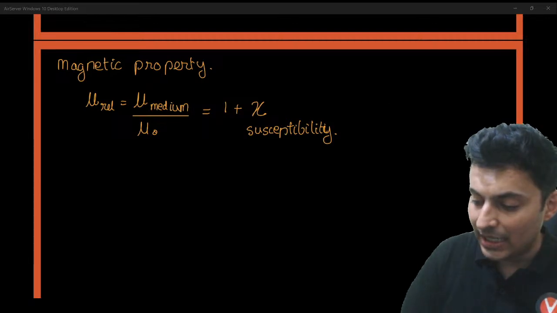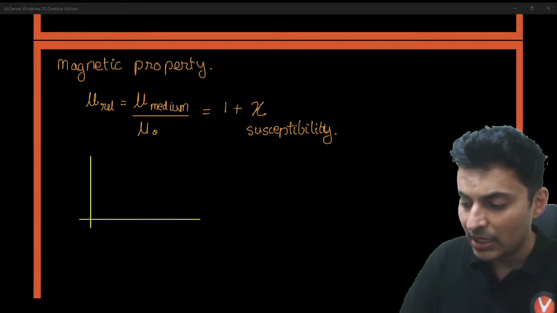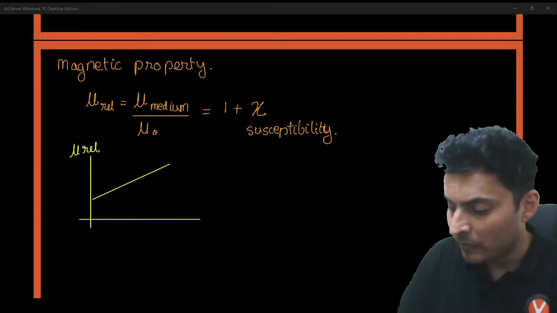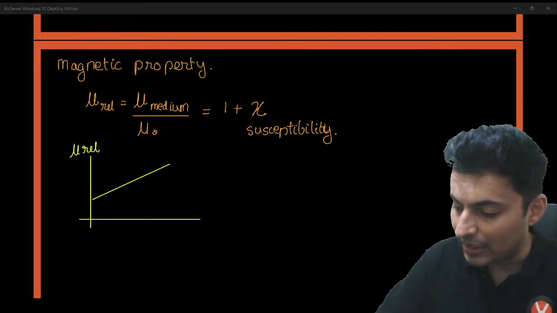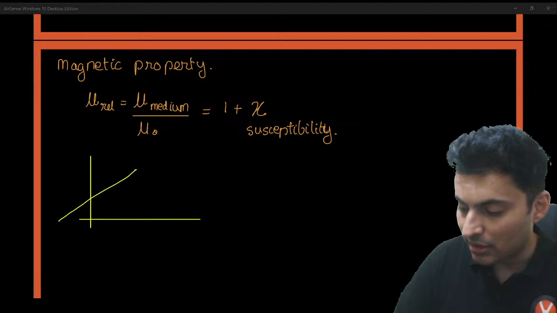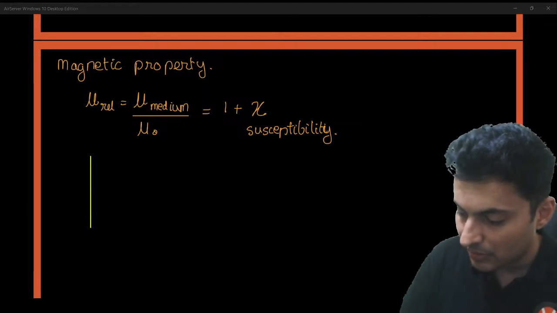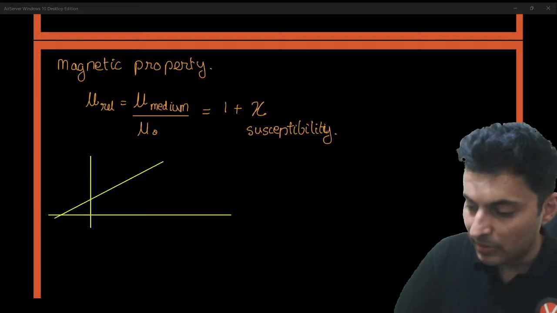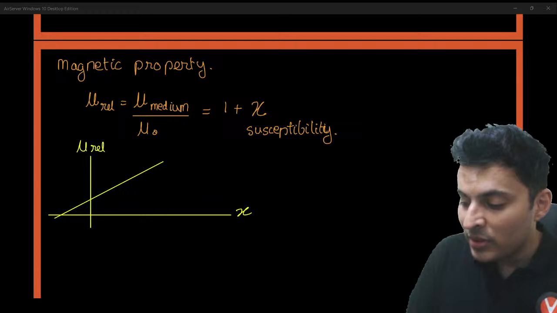You should know that this graph of relative permeability versus susceptibility will be 1 plus x. That means it will be something like this. So if this is your relative permeability, this is your susceptibility. In fact, the graph even extends before as well. So in fact, I should start like this. Yeah, this will be correct. So this is relative permeability. This is susceptibility.